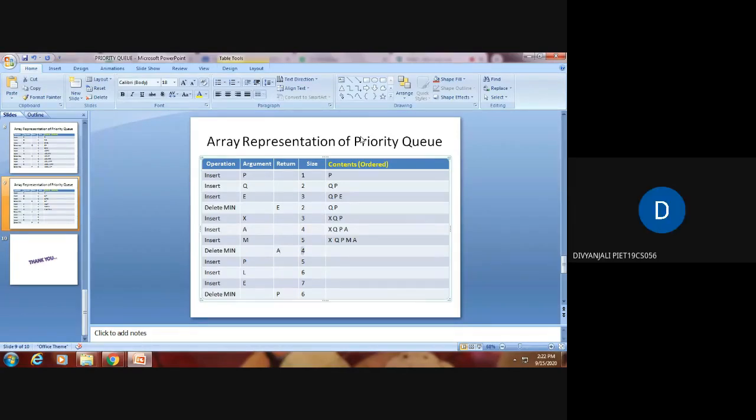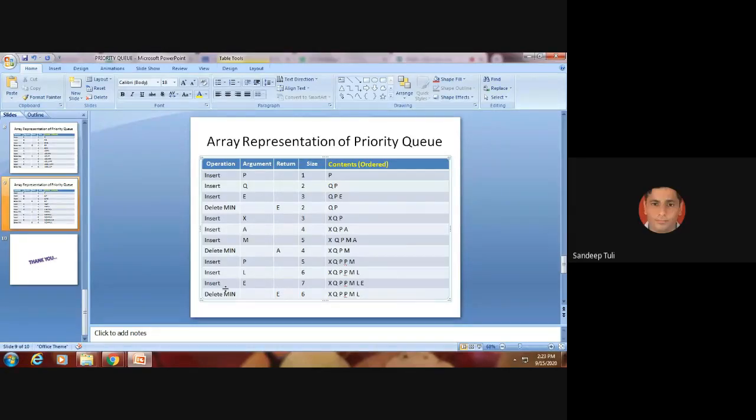A will be deleted. XQPM. XQPPM. XQPPML. XQPPMLE. XQPPML.